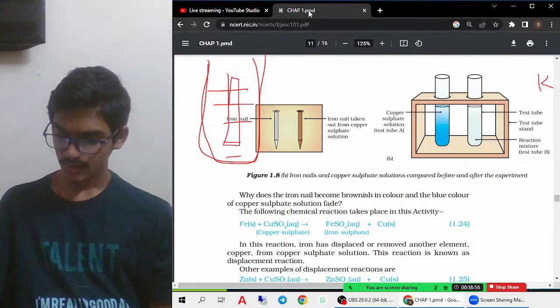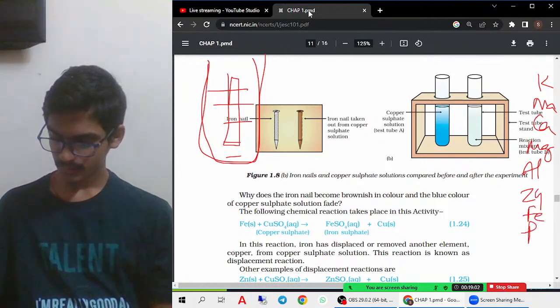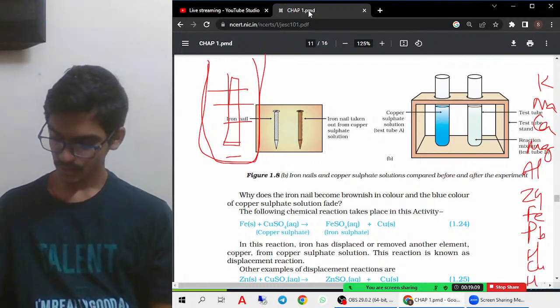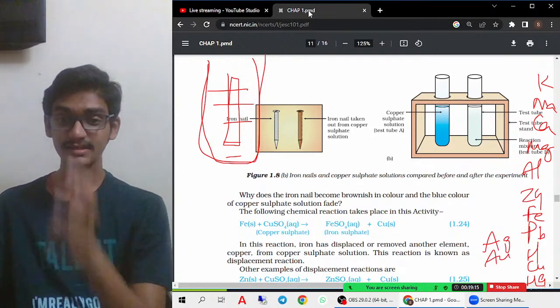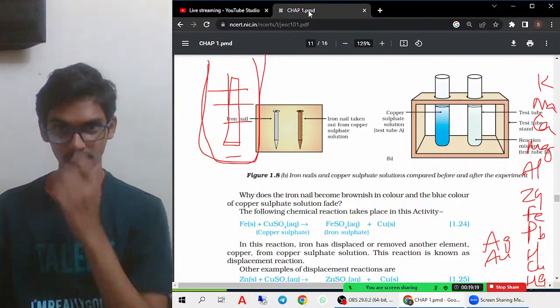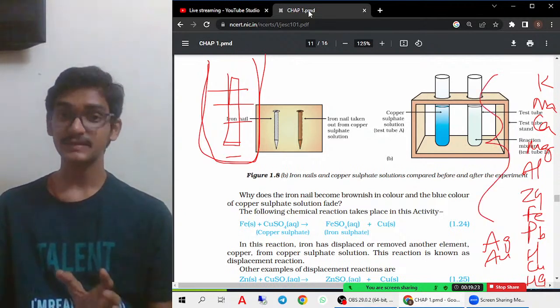I'll remember it like a mnemonic, going through the series down to mercury, silver, gold, platinum. Like this, you should create some mnemonics and remember that. This is very much important. Without this, you cannot do anything with displacement reactions.